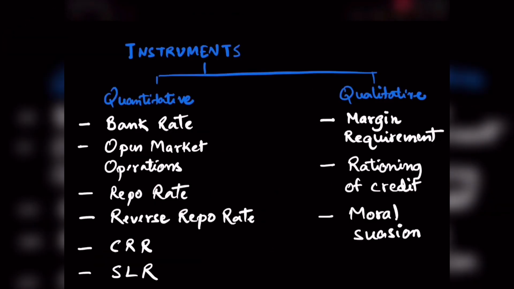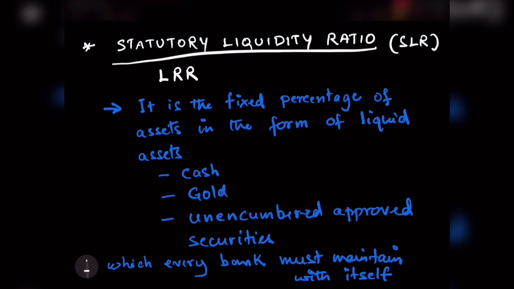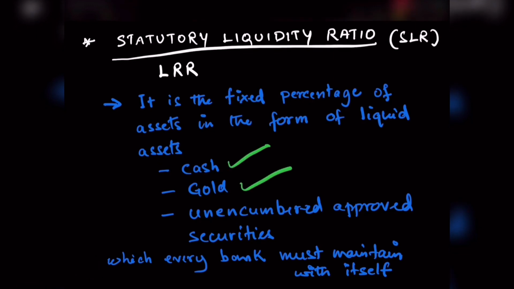Now let us come to the last quantitative instrument used by RBI for control of money supply, SLR or statutory liquidity ratio. Statutory liquidity ratio is defined as the fixed percentage of assets in the form of liquid assets of cash, gold, and unencumbered approved securities which every bank must maintain with itself. Now what do we mean by the words unencumbered and approved securities?